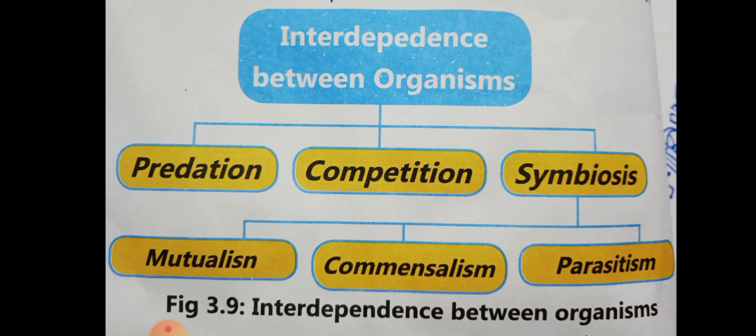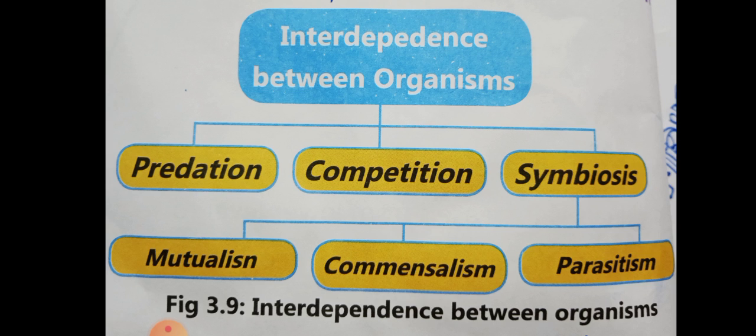Now, the organism which is eaten, we call it as prey, and the one which feeds on the prey is called as predator. Example, a wolf eats a rabbit. Now, the wolf is a predator and a rabbit is a prey. So, the relationship between a wolf and a rabbit is what? Predation. Very correct.